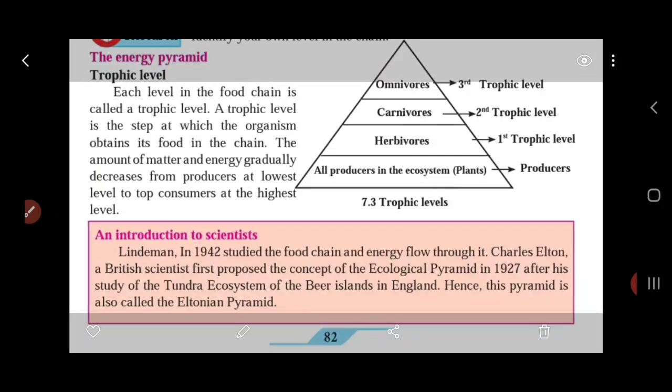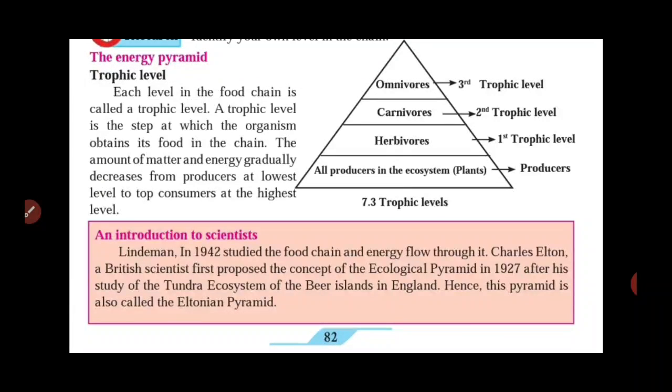So in today's lecture, we are going to talk about energy pyramid, trophic level. Then we'll also discuss biogeochemical cycles. So let us start with the energy pyramid and the topic trophic level.